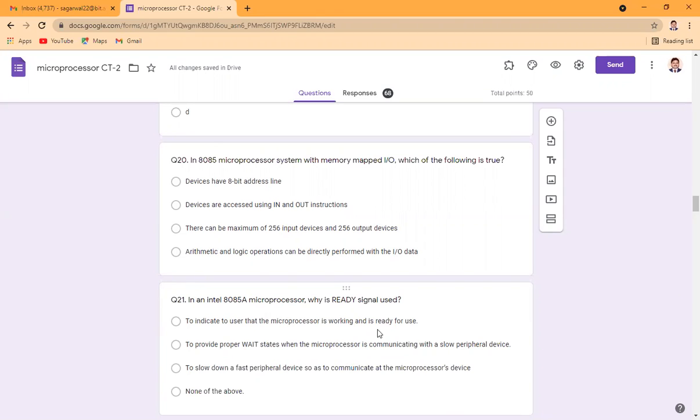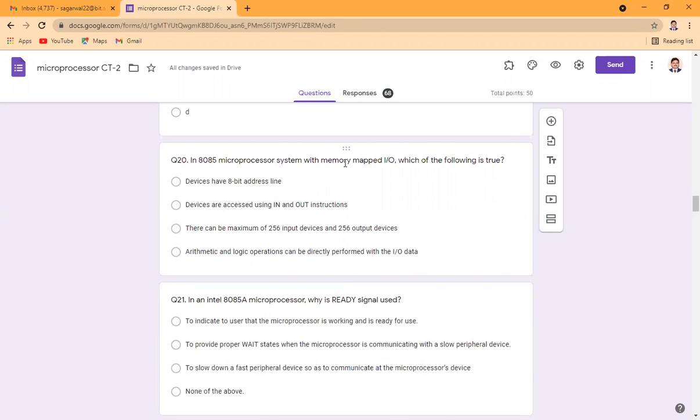So 8 address lines will be required to address 256 input output devices. We use separate input and output instructions for reading data from or writing data to the peripheral device, and there will be a maximum of 256 input or output devices.